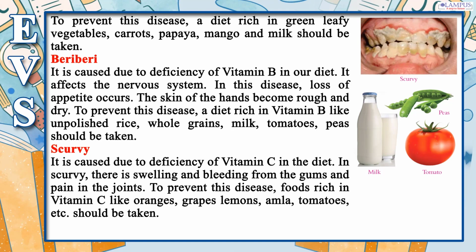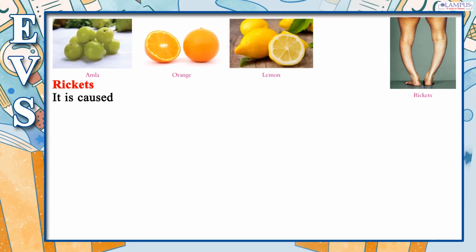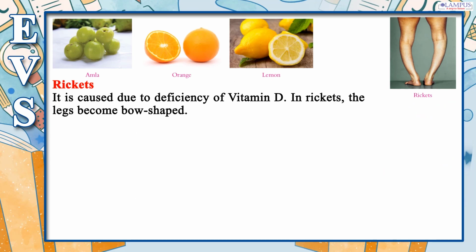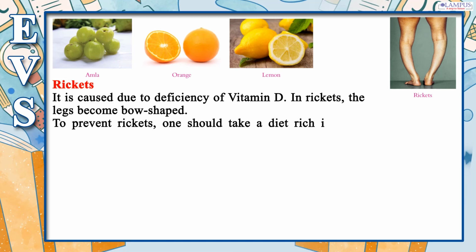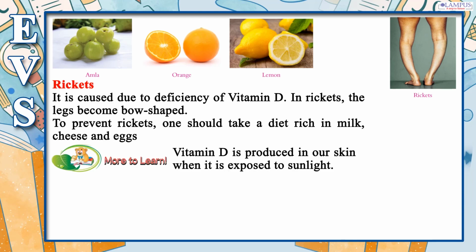Rickets. It is caused due to deficiency of vitamin D. The legs become bow-shaped. To prevent rickets, one should take a diet rich in milk, cheese and eggs. More to learn. Vitamin D is produced in our skin when it is exposed to sunlight.